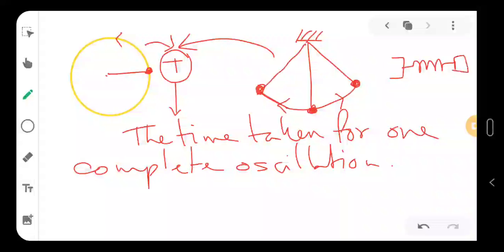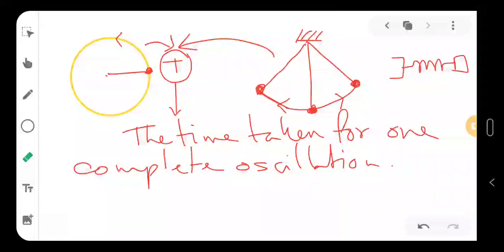There is no such thing. Like in the case of circle, we have to measure the arc length, and that will not be easy. For this pendulum motion, we have to measure this kind of arc length or this length, and that will also not be very easy. And for back and forth motion of the spring, we have to measure the distance from here. So in all of the cases, different things we need.